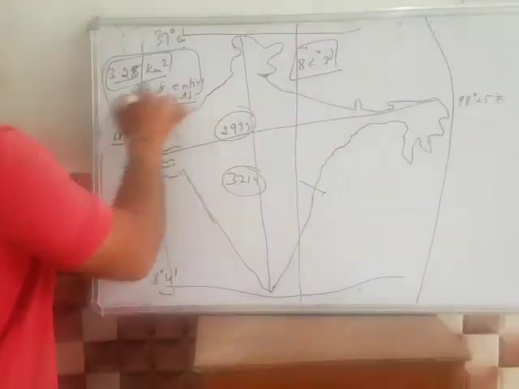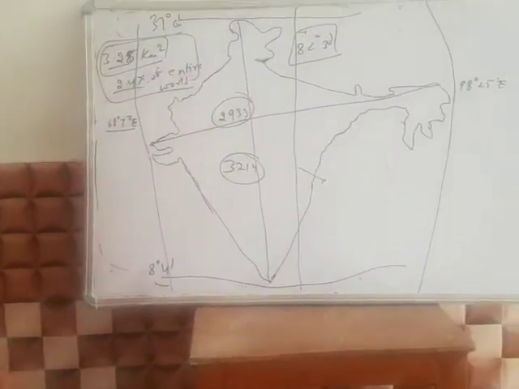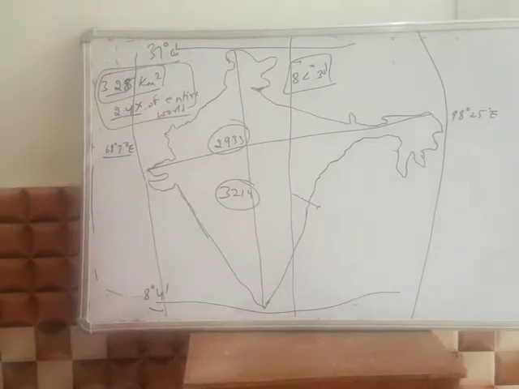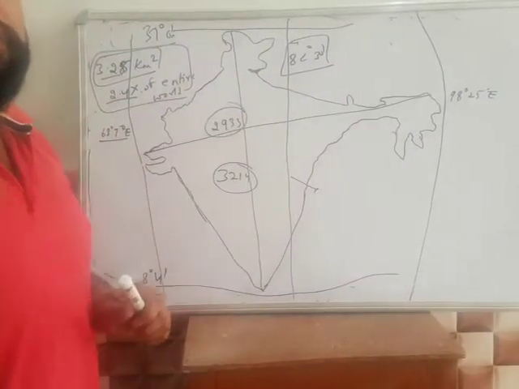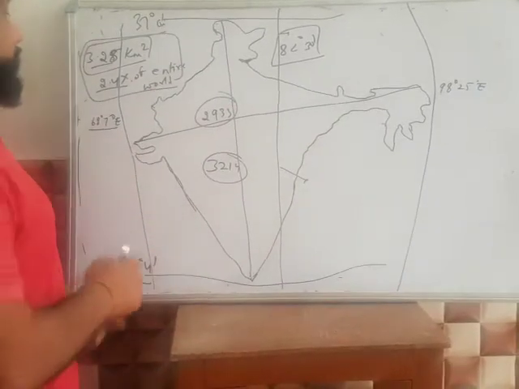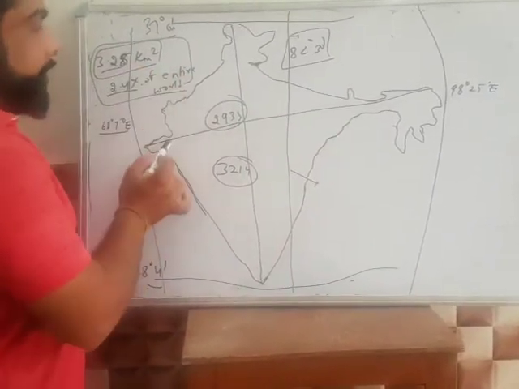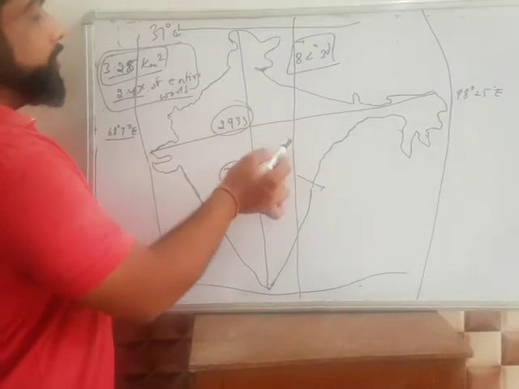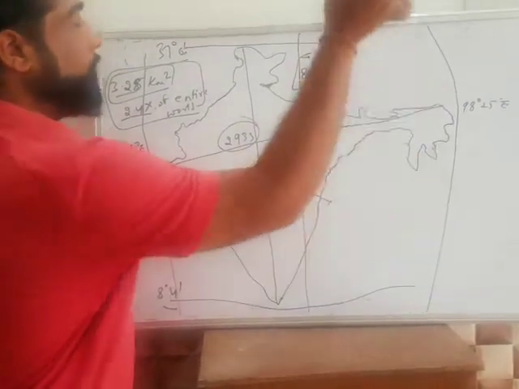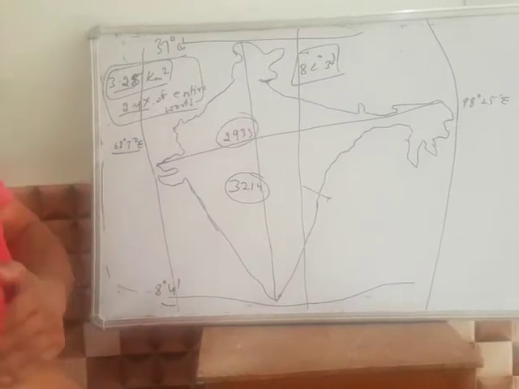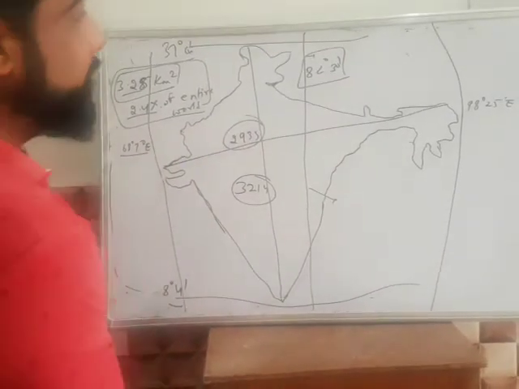This we studied in the last class. And also, the Tropic of Cancer passes through 8 states. These states are Rajasthan, Gujarat, Madhya Pradesh, Jharkhand, Chhattisgarh, West Bengal, Tripura and Mizoram. So all these things we studied in the last lecture.